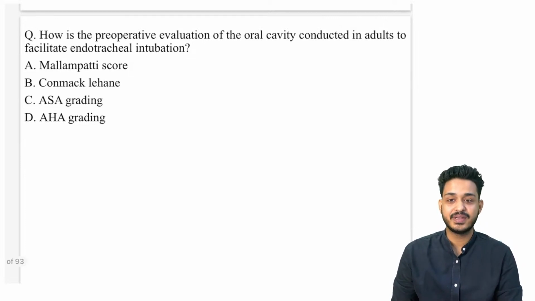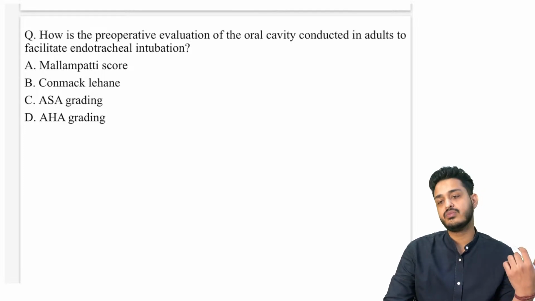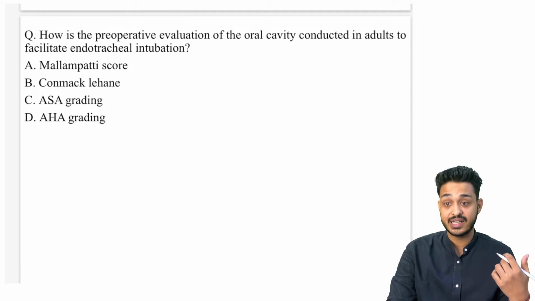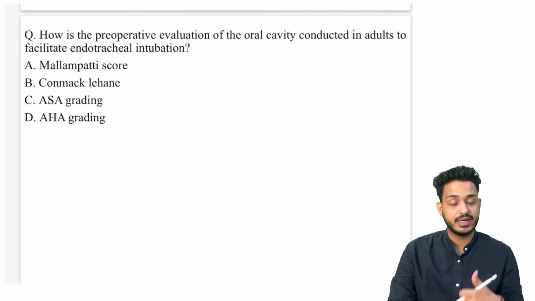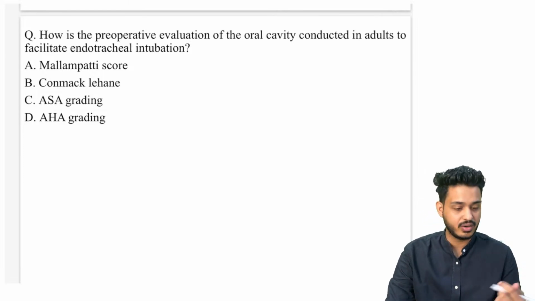Okay, try to answer this question. How is the preoperative evaluation of the oral cavity conducted in adults to facilitate endotracheal intubation? Are we going to do Mallampati score? Are we going to do Cormack-Lehane grading? ASA grading or AHA grading? Which kind of grading system are we going to use for oral intubation?